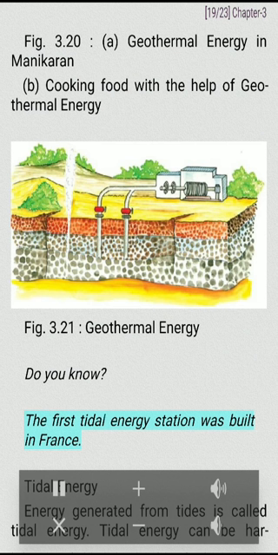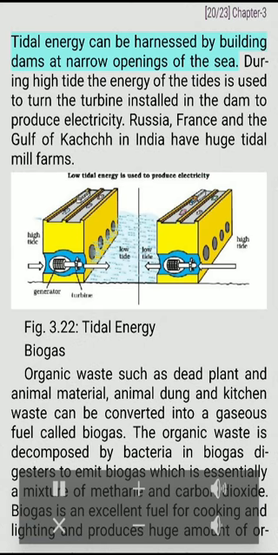Do you know? The first tidal energy station was built in France. Tidal energy. Energy generated from tides is called tidal energy. Tidal energy can be harnessed by building dams at narrow openings of the sea. During high tide, the energy of the tides is used to turn the turbine installed in the dam to produce electricity. Russia, France and the Gulf of Kutch in India have huge tidal mill farms. Fig. 3.22. Tidal energy.